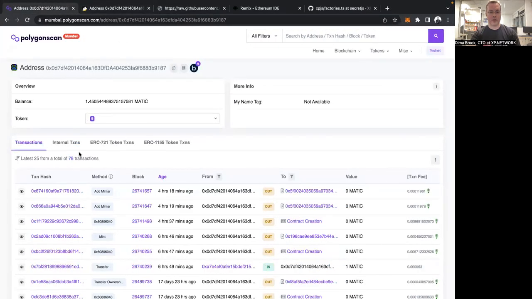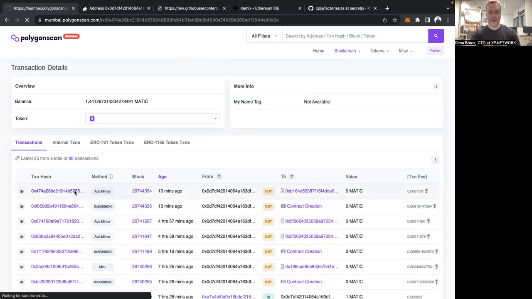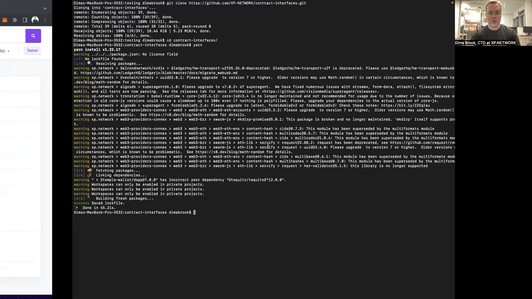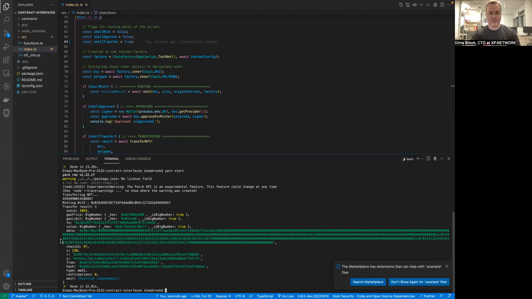We can also go to Polygon and see that. Let's refresh the Explorer. So 10 minutes ago, we deployed a contract, right? And let's see what contract we deployed. It is E6B7, right? Okay, so we have a transaction. There are no errors. It means everything worked fine. So E6B7 is the address of our smart contract. This is where it should arrive.